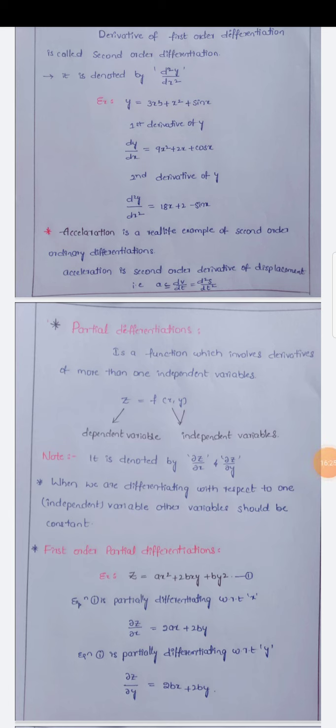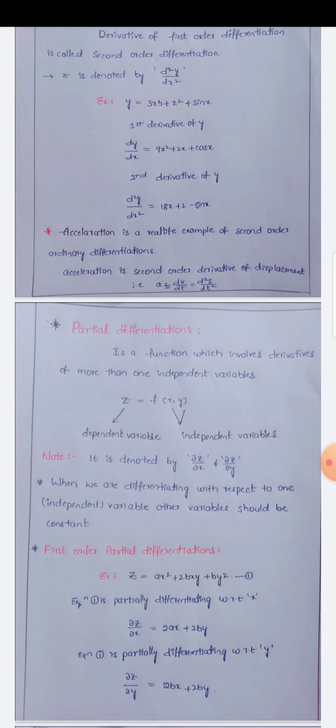So when we have one independent variable, it is ordinary differentiation, and when we have more than one independent variable, it is partial differentiation. If you have a function z equals f of x and y, here z is a function which involves the variables x and y. If there is a change in x, it changes the value of z, and if there is a change in y, it also changes z. Here x and y are both independent variables and z is a dependent variable, meaning the change in the value of x and y is changing the value of z.